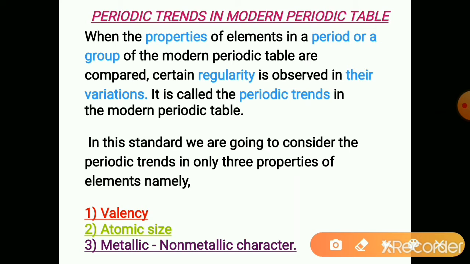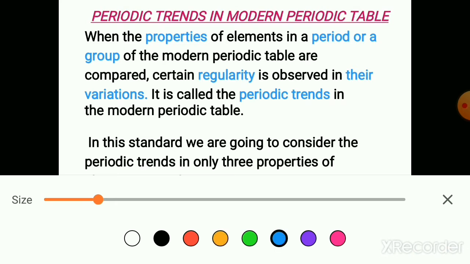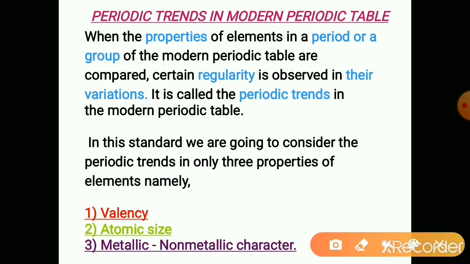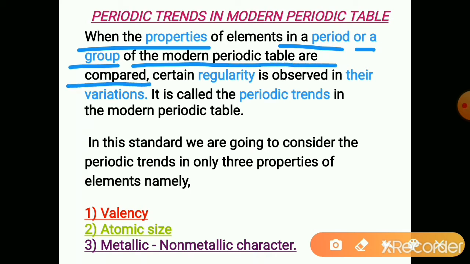So we need to know in detail what is the meaning of periodic trend. Periodic trend means when the properties of elements in a period or a group of the modern periodic table are compared, certain regularities are observed in their variations.